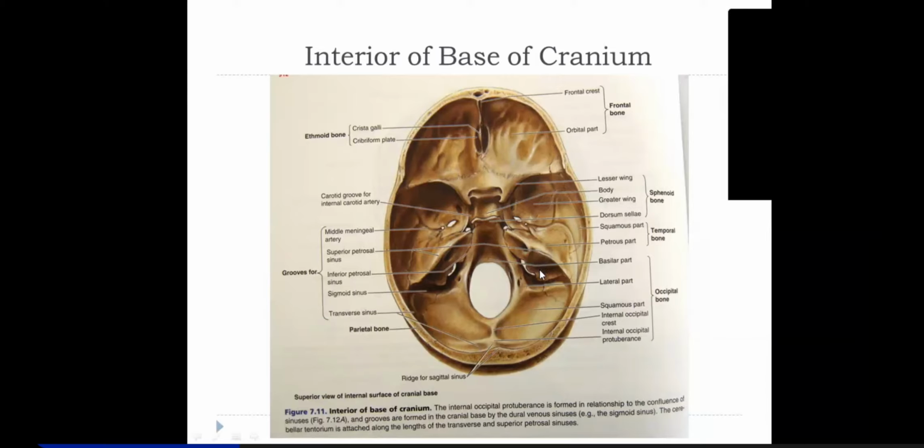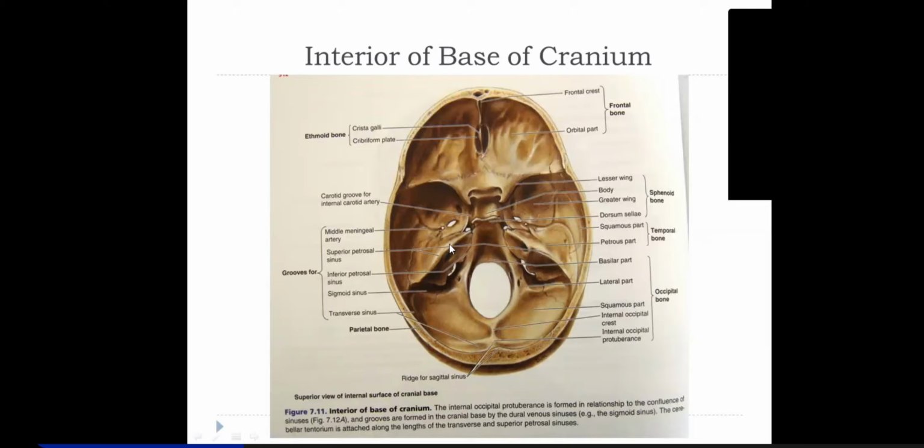meatus is the point of exit of three nerves: facial nerve, vestibulocochlear nerve, and the sensory portion of facial nerve, the nervus intermedius. Three nerves along with the labyrinthine artery, a branch of basilar artery. So these structures enter into the petrous temporal bone through the internal acoustic meatus or internal auditory meatus. So these nerves are also within this. You have three nerves like facial nerve, nervus intermedius, and auditory nerve.